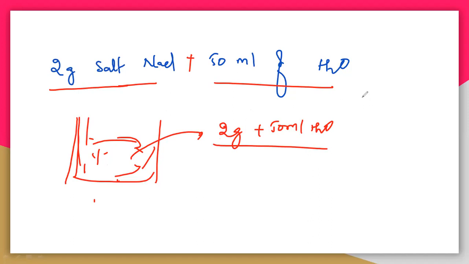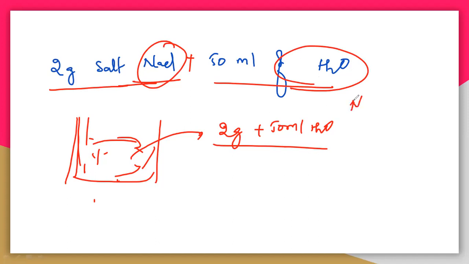So here the mole fraction is one of the concentration terms. It will explain the concentration of a solution. This particular solution has NaCl as solute and water as the solvent. So how many solute molecules and how many solvent molecules are there. Exactly the concentration of the solution can be explained with a number of concentration terms.